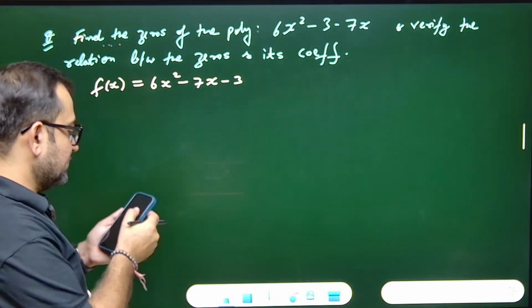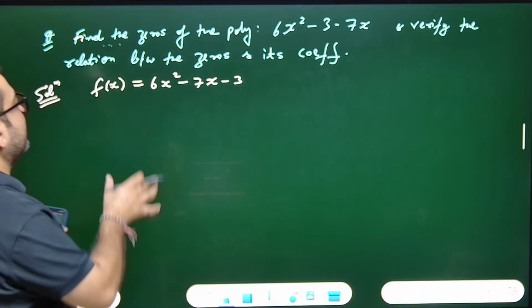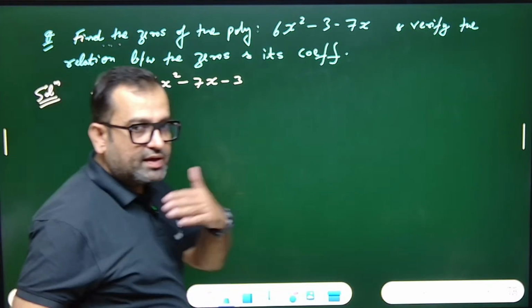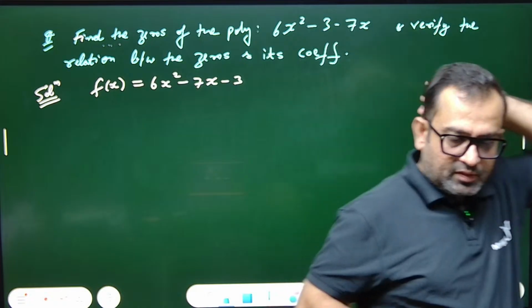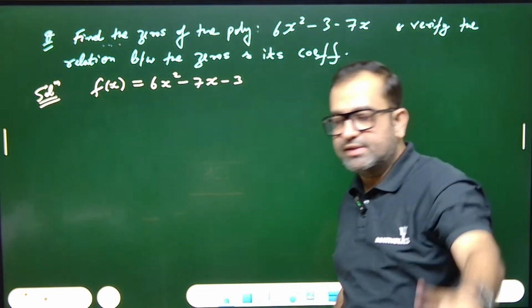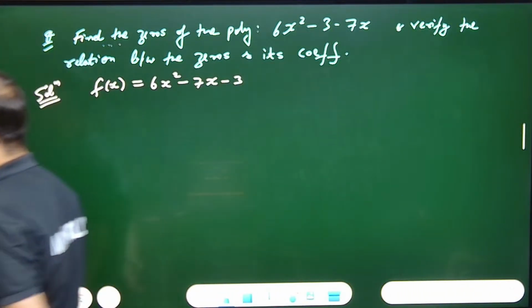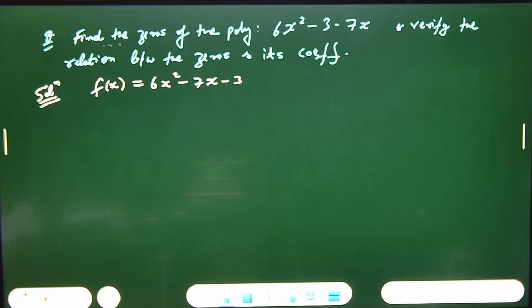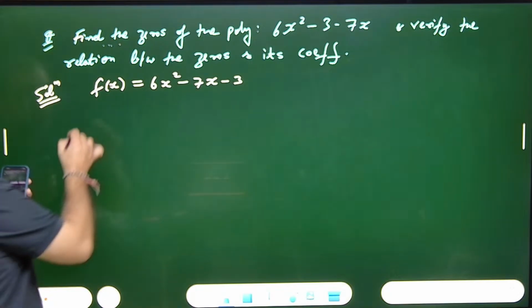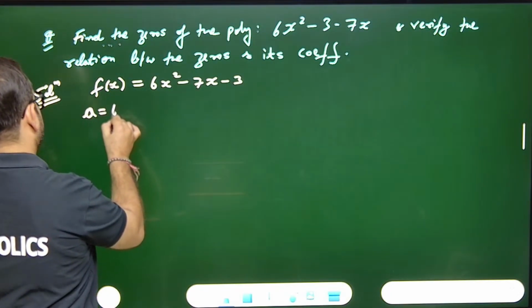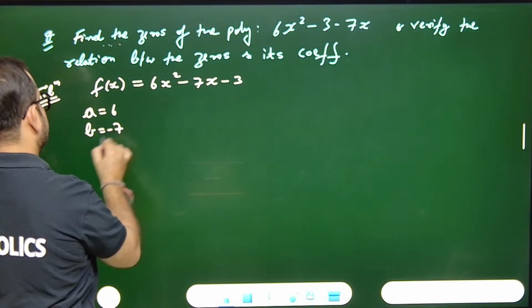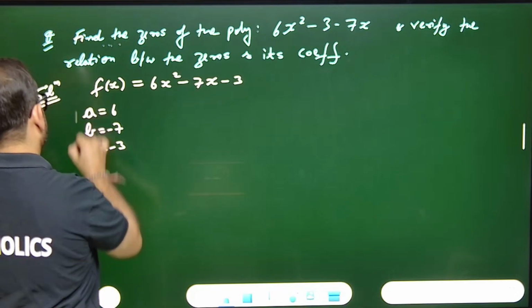Tell me in the comments what is the value of a, b and c. Tell me fast. a equals 6, b equals minus 7 and c equals minus 3. Yes or no?